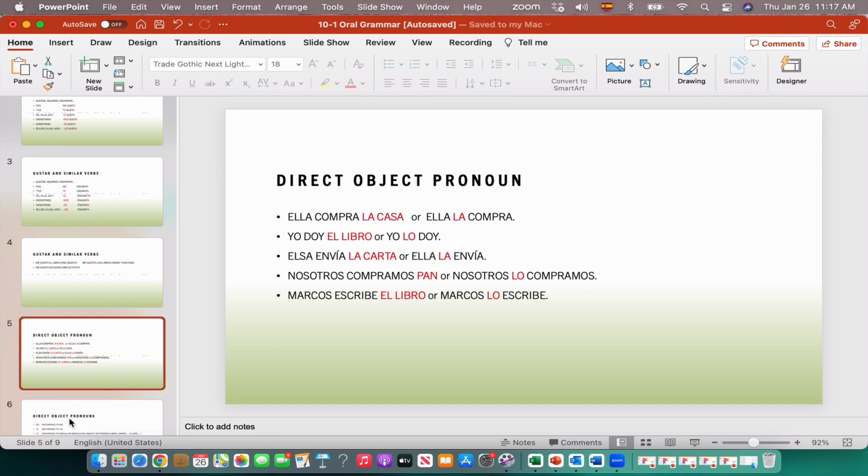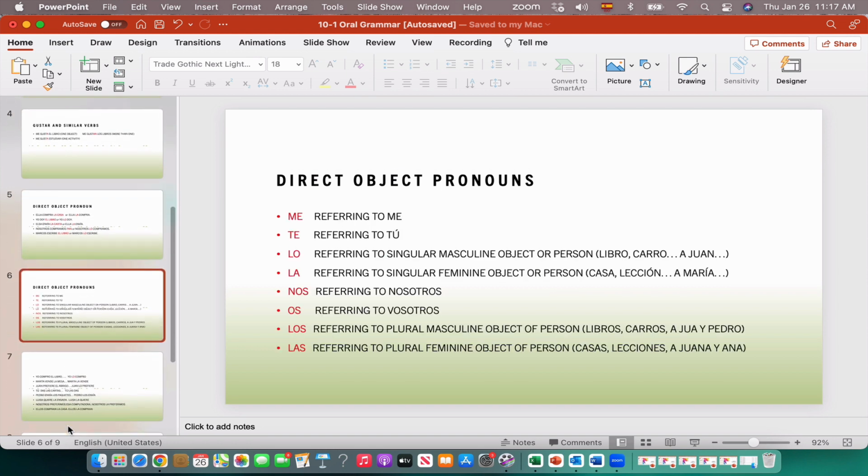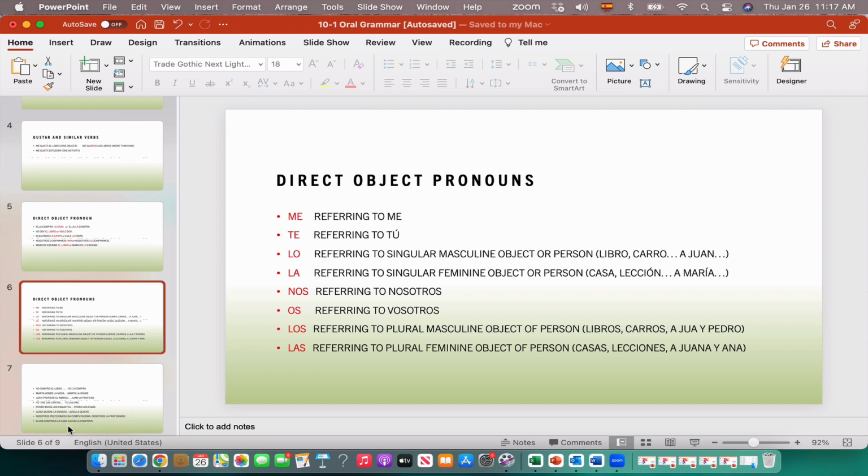Okay. Now, the pronouns that we use in Spanish for compressing the sentences. Remember, the direct object could also be a person. So if it's referring to me, it's going to be me. If it's referring to you, the informal tú, it's going to be te. And if it's referring to an object, it's going to be lo or la, depending on whether it's masculine or feminine, singular. Nos is referring to us, os is referring to vosotros, and los, las is used sometimes for people, but most of the time for objects or things, masculine, feminine, singular and plural, depending on how we use it.